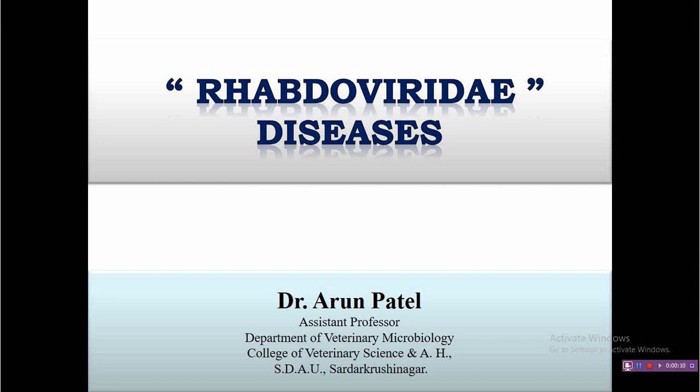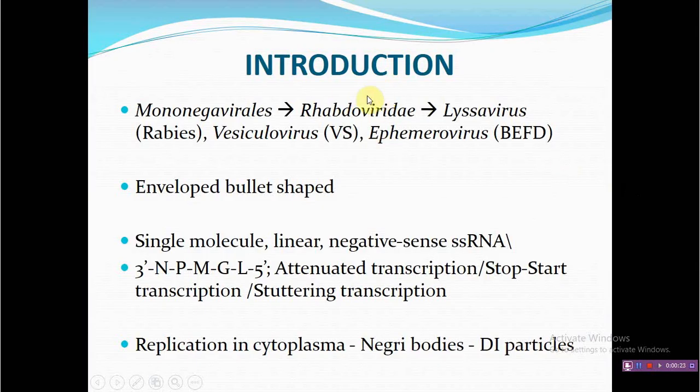Today we will continue with this, and today we will discuss the important diseases caused by the viruses belonging to family Rhabdoviridae. Last class I had discussed that family Rhabdoviridae is classified under order Mononegavirales, which contains three important genera, namely Lyssavirus, Vesiculovirus, and Ephemerovirus. They cause the diseases rabies, vesicular stomatitis, and bovine ephemeral fever. So today we will discuss in depth about rabies and in brief about these two diseases.